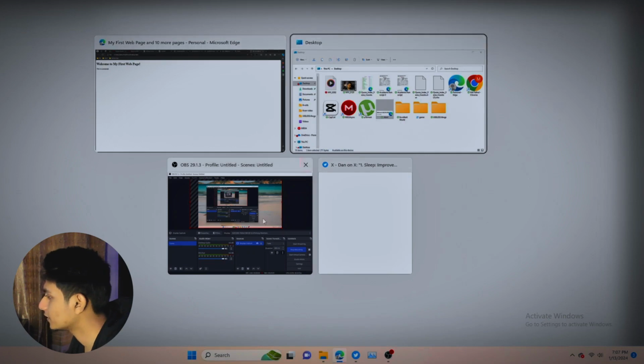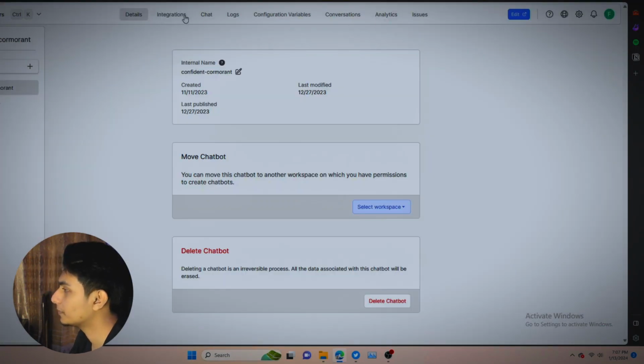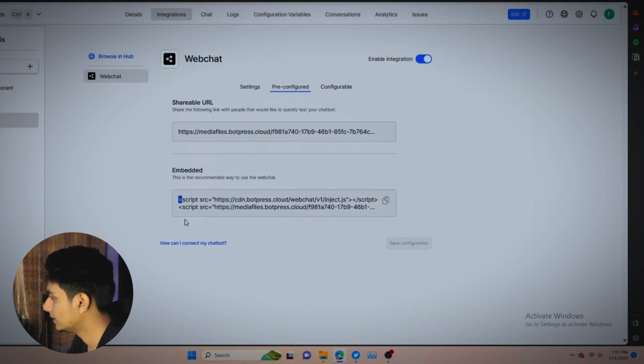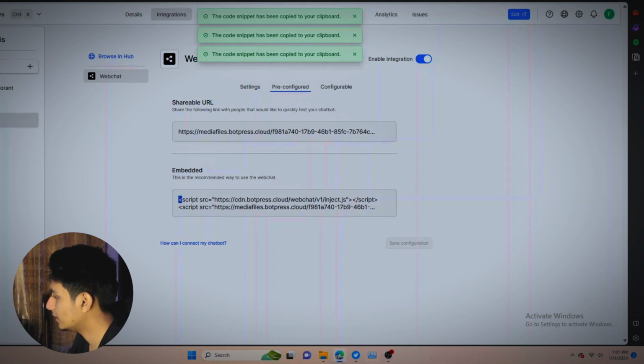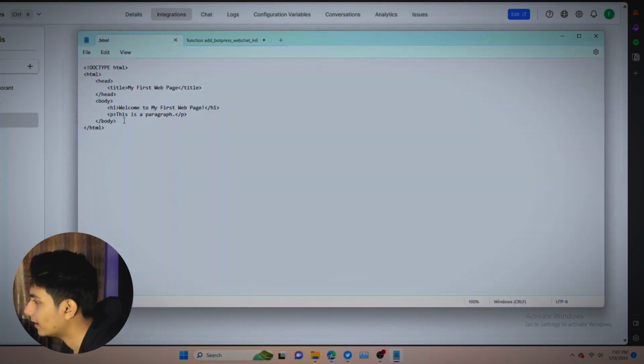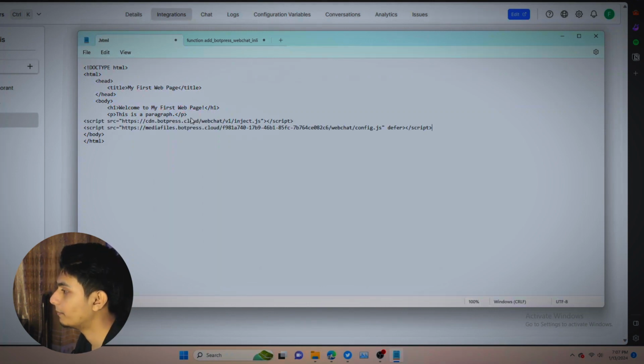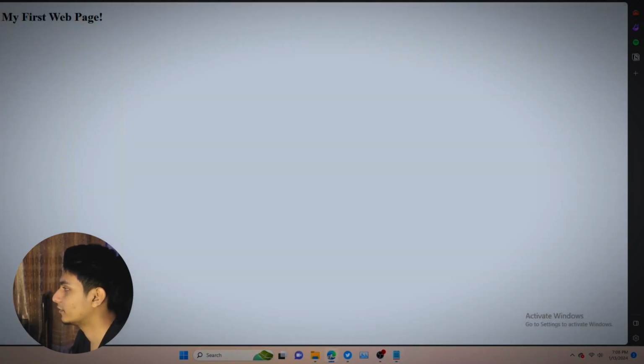Okay, so just for the sake of showing you what you will have to do if you want to use the bot in any platform. See, this is the embedded code. We will just copy this embedded code, and in our notepad, just before the body tag, we will paste this and save it. I did nothing. I just copied and pasted it over the body section. Right, I'm going to refresh this.